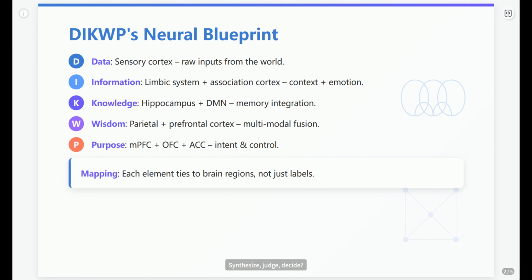Synthesize, judge, decide. Welcome to W, the parietal and prefrontal cortex network. And finally, the big boss, the Y, P, driven by the MPFC, OFC, ACC. It's not just matching parts, it's mapping function to structure through the lens of DIKWP semantics.